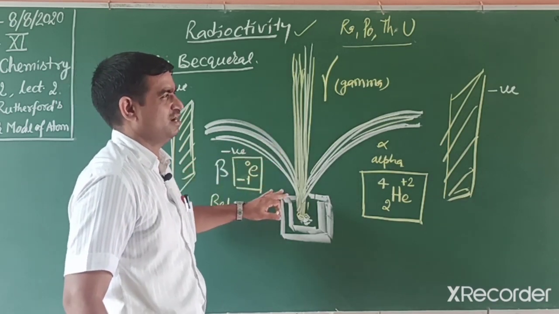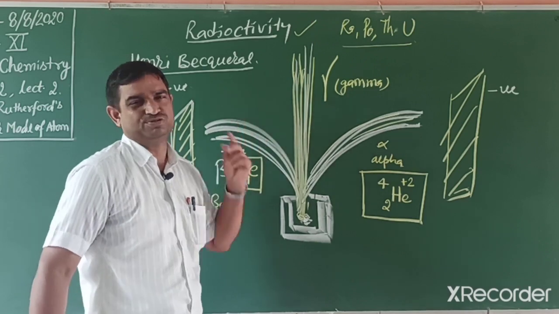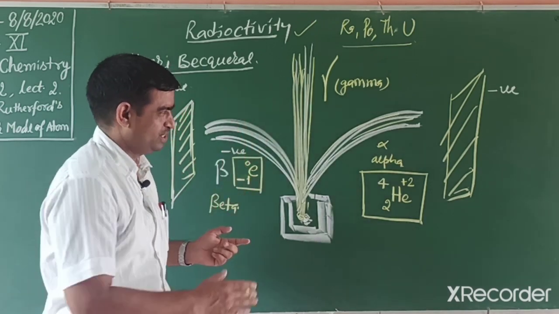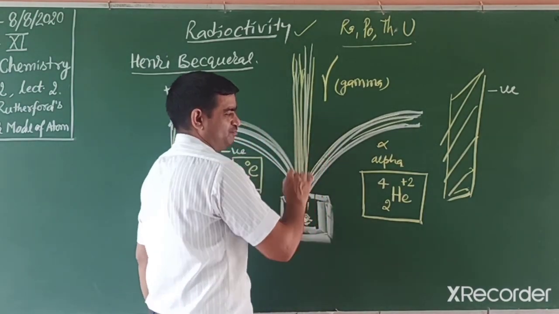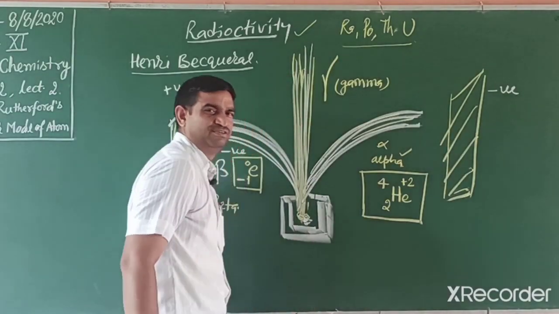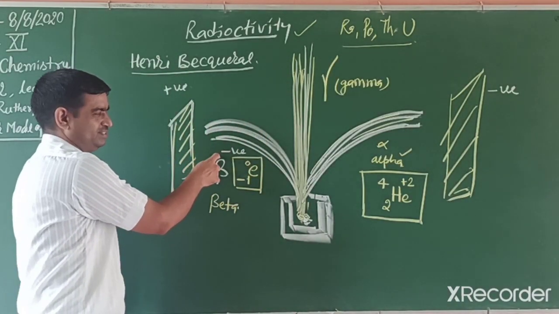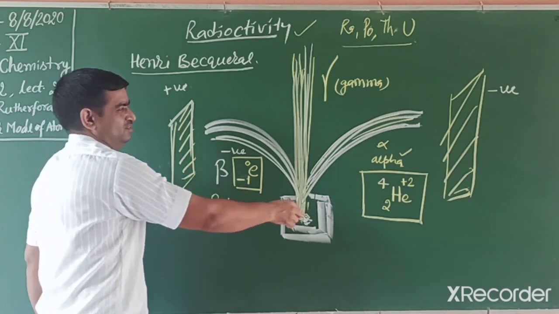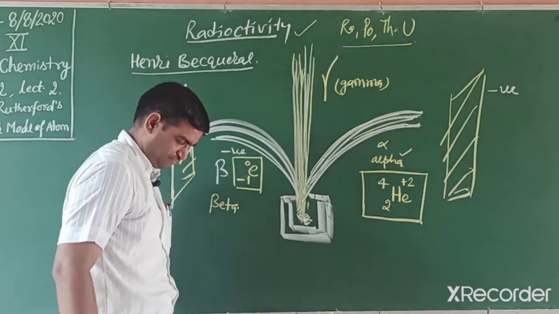Some radiations are positively charged, some are negatively charged, and some have no charge. Those radiations that move towards a negative plate are positively charged. So positively charged ones are alpha radiation. Those that move towards a positive plate are negatively charged. They are beta radiation. So these are alpha, beta, and gamma radiation.